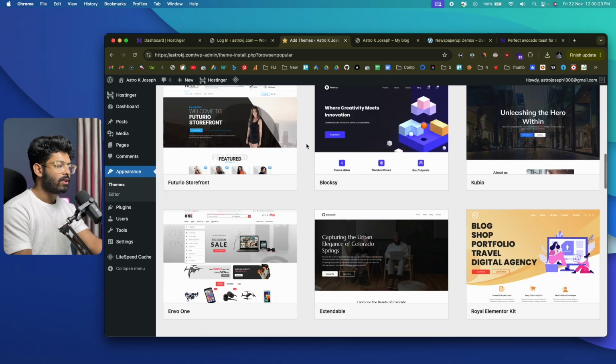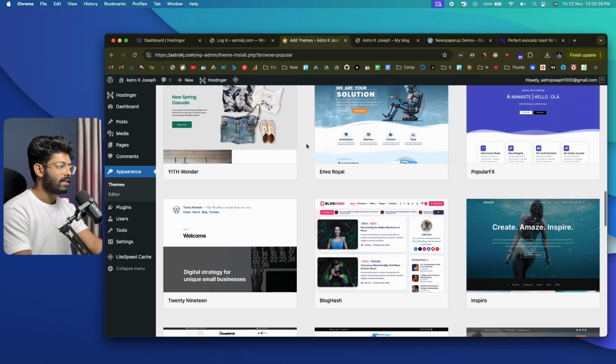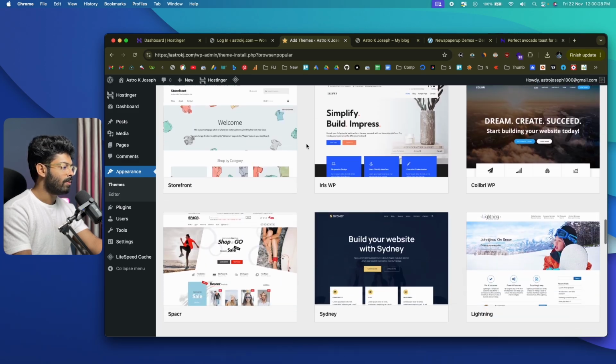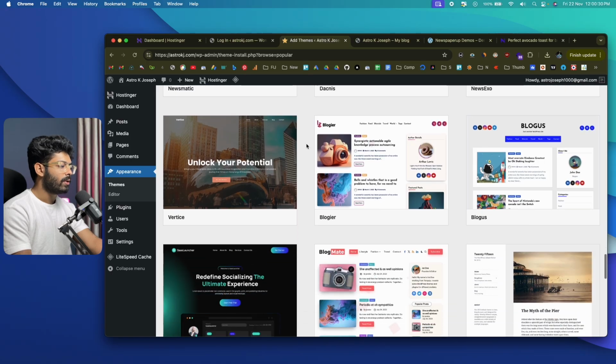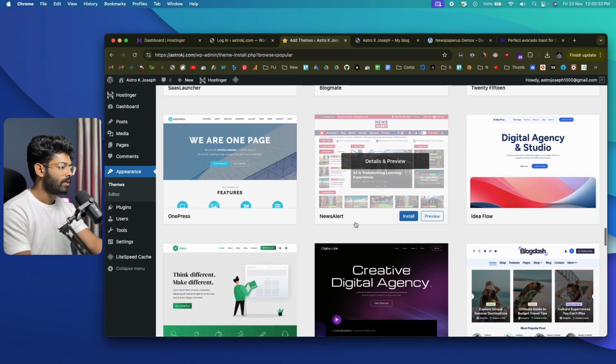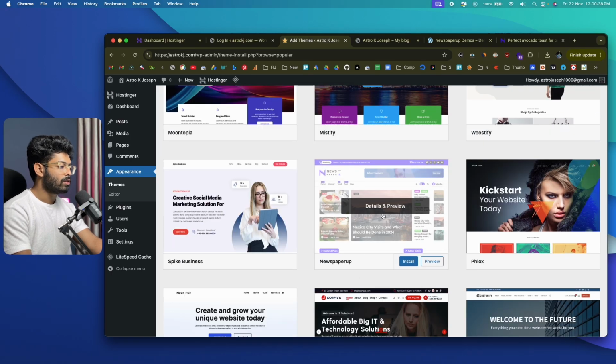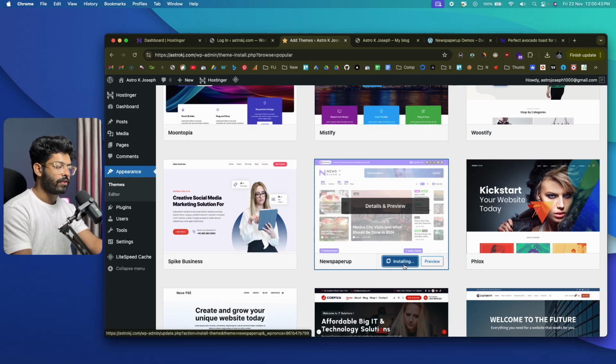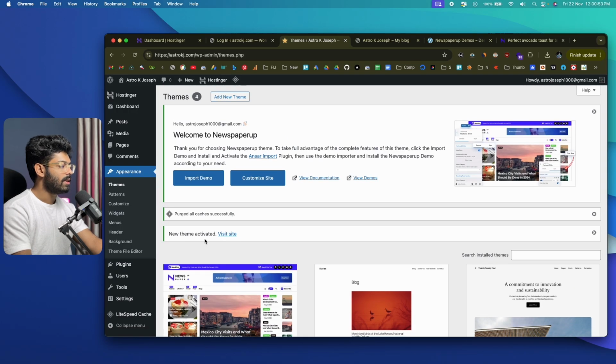All right. So the first thing that you're going to do is find a theme that you want to install. And if you want to install a theme from, let's say, the WordPress repository, you can go ahead and find a theme from here. For now, let me quickly click on this one, newspaper, and I can click on the install option, and it says installing. So let's wait for a few seconds, and it says installed, and I can click on the activate button. And now the theme is activated.